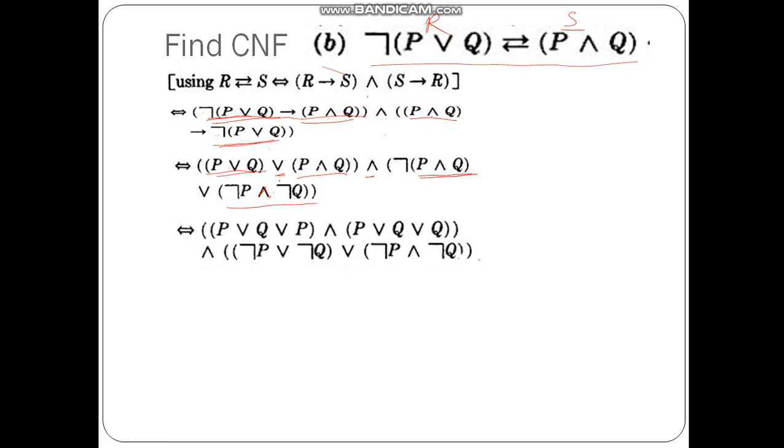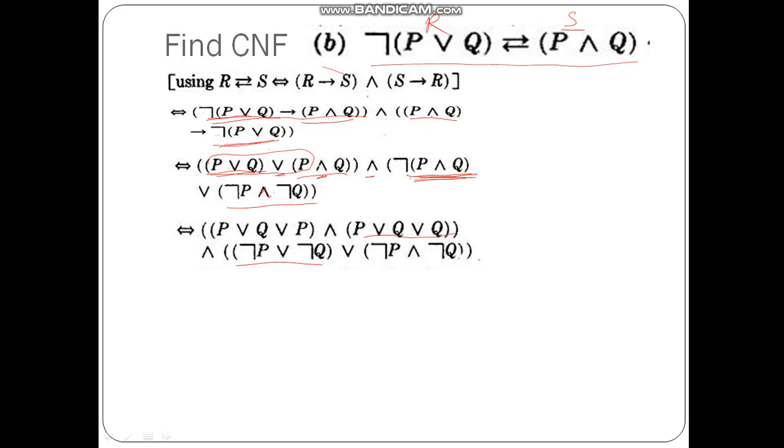Moving ahead, what we find is this is of the type P or Q or P, this part. And P or Q or Q. And not P or not Q. So this is not P or not Q.